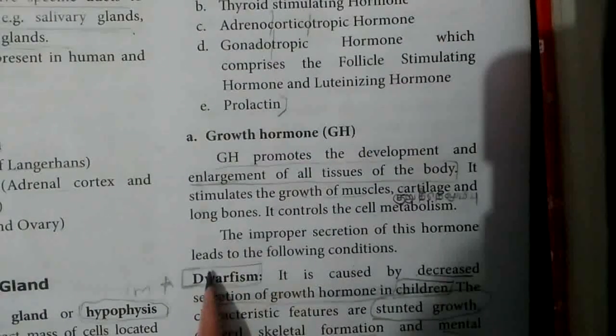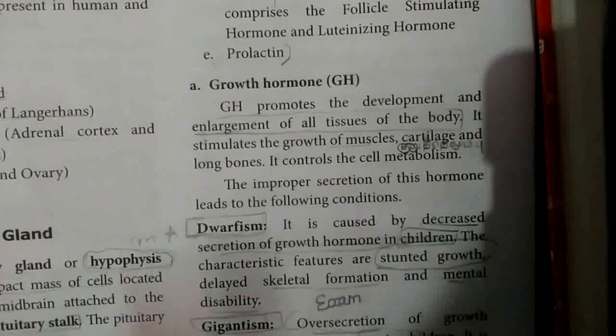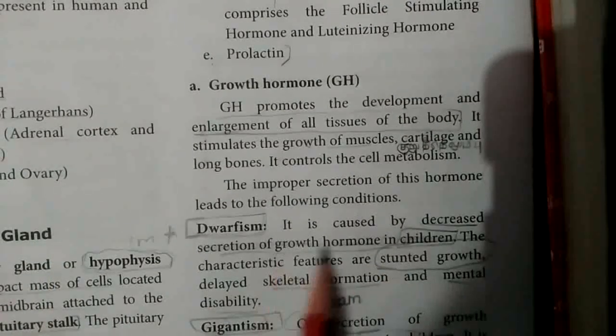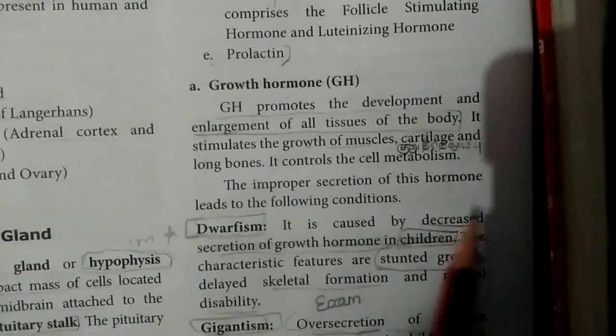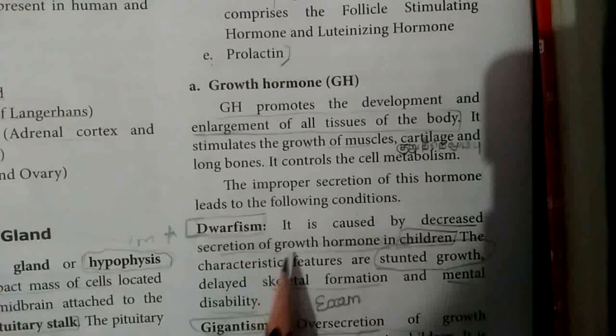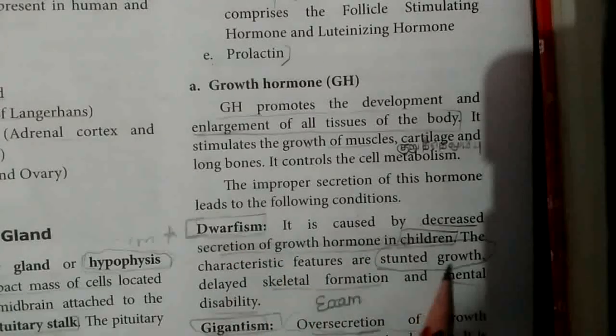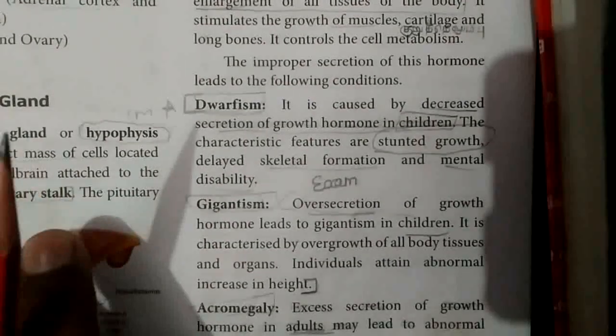The abnormal secretion of growth hormone results in, first, dwarfism. In children, the growth hormone secretion is decreased, which leads to the disease dwarfism. Characteristic features of dwarfism are arrested growth, stunted growth, delayed skeletal formation and mental disability. Next is gigantism.